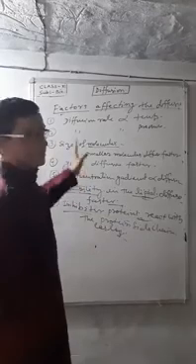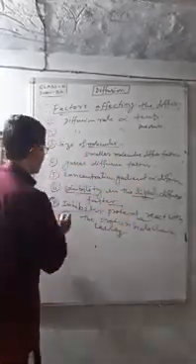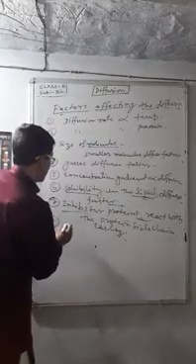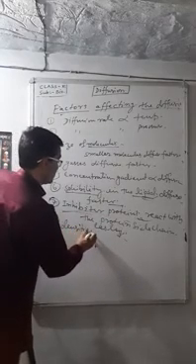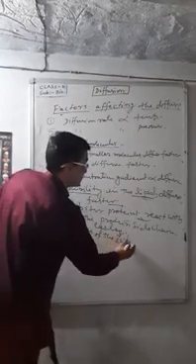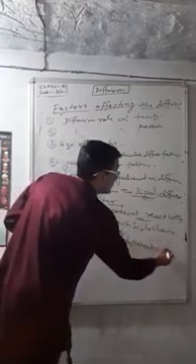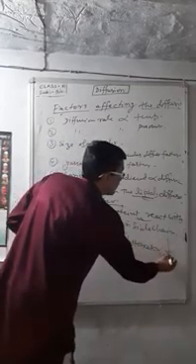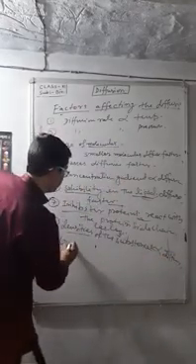So all are the factors which affect the rate of diffusion, and the last one is the densities of the substances. Densities of the substances is inversely proportional to diffusion as proposed by Graham.